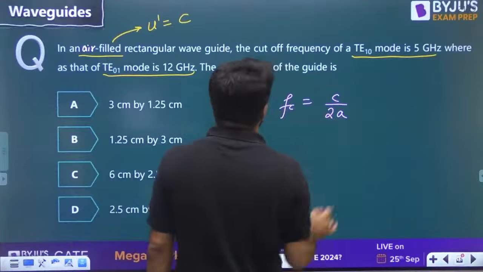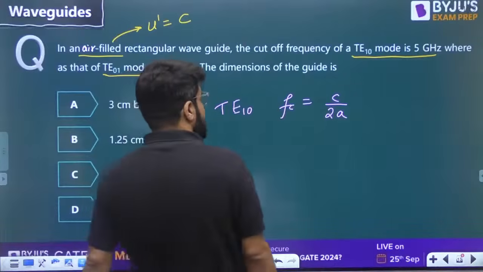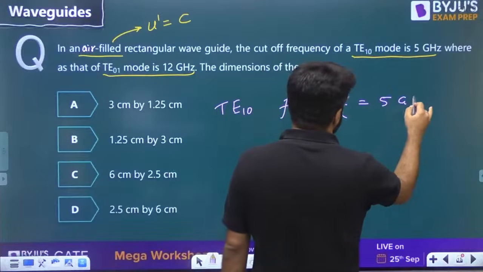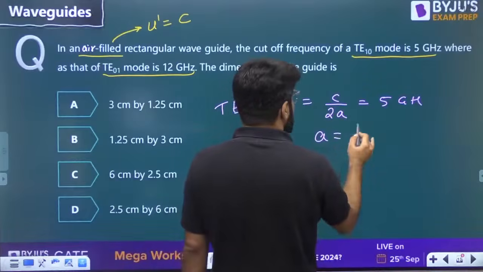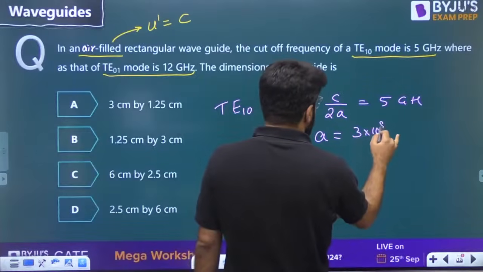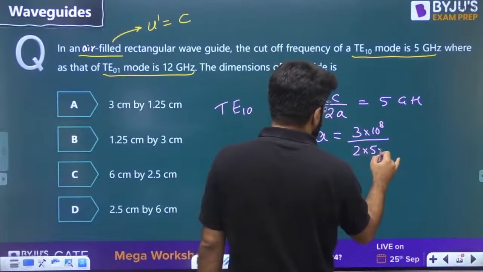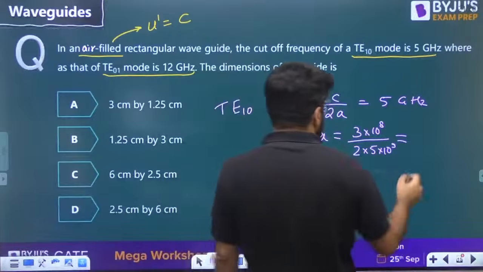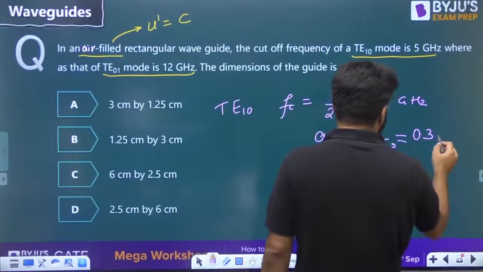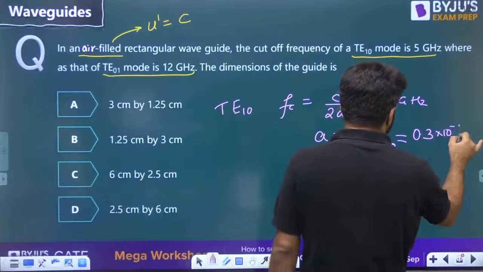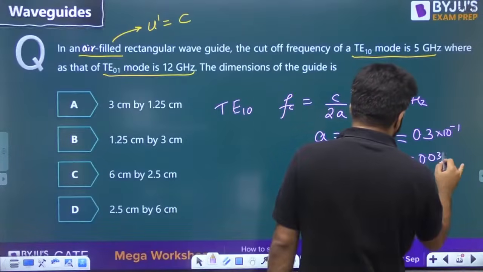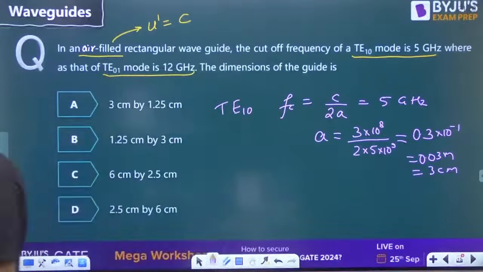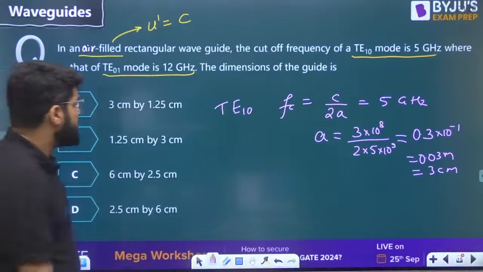C by 2a is given to you as 5 gigahertz, so we can get A from here. A is 3 into 10 power 8 divided by 2 into 5 gigahertz, which is 5 into 10 power 9. So this is 1.5 divided by 5, 0.3 into 10 raised to the power minus 1, so 0.03 meter, or 3 centimeter. So A should be 3 centimeter.